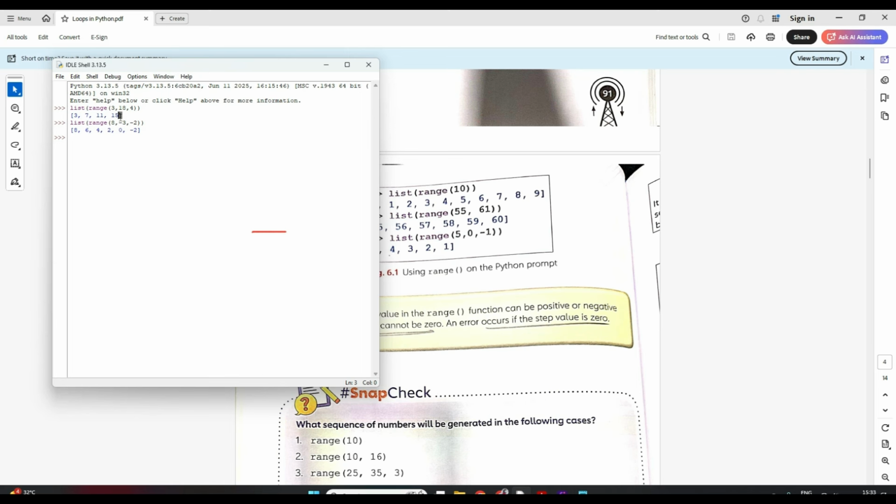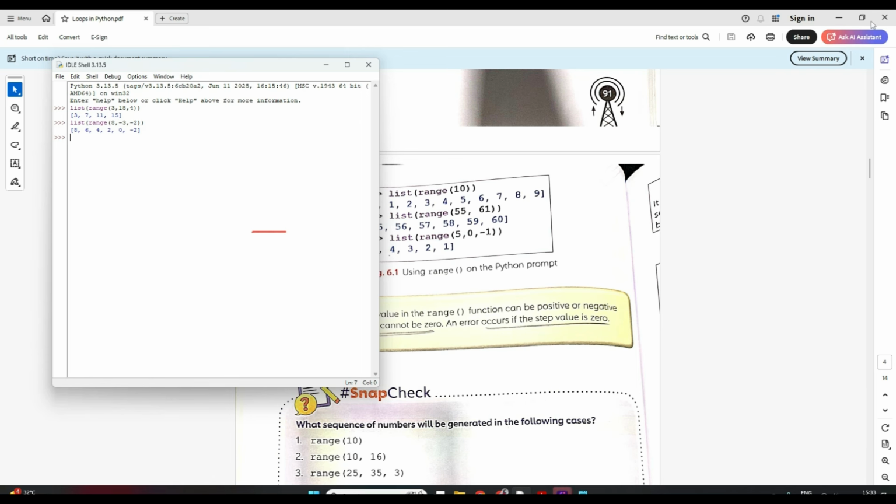Now is it clear? See, this comes as a list. List always comes in square brackets, as I told you, right? So this is my list, and we use range to generate this list of numbers, or a sequence of numbers. Is it clear, students? The list and range. Now we will see how we use this in our programming language to repeat our steps. Now we'll see how we use it in a for loop.